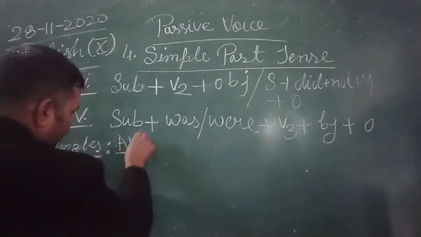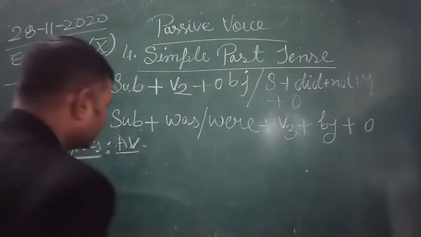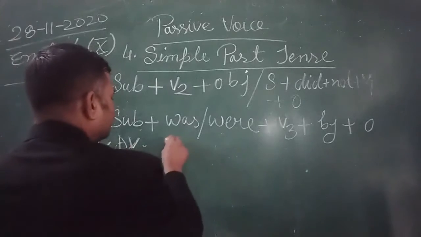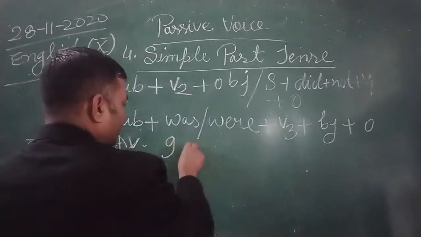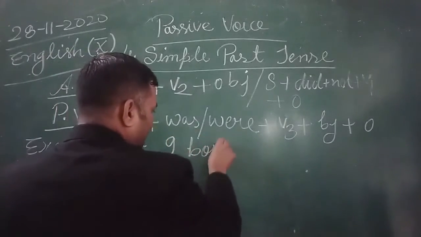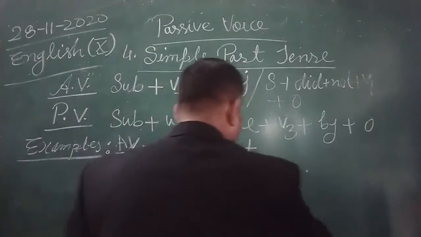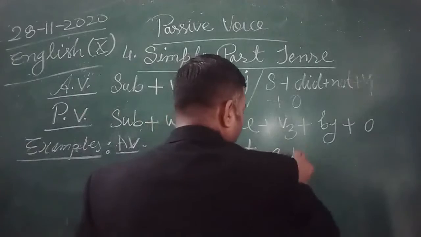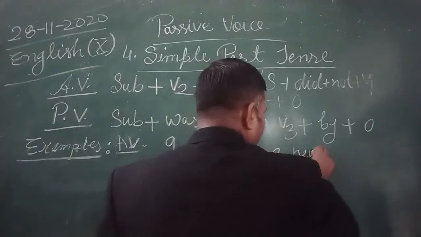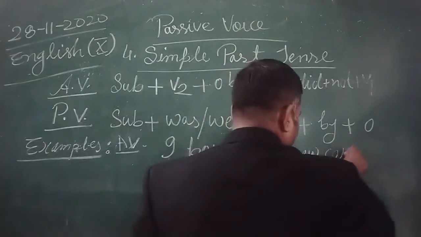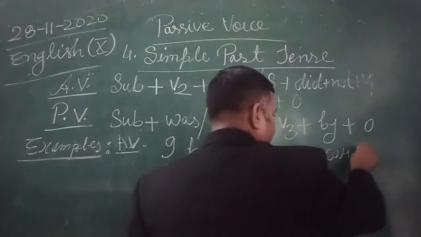Active voice: I bought a new car yesterday.